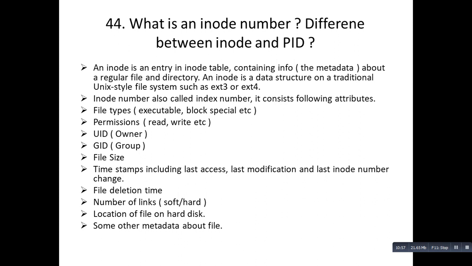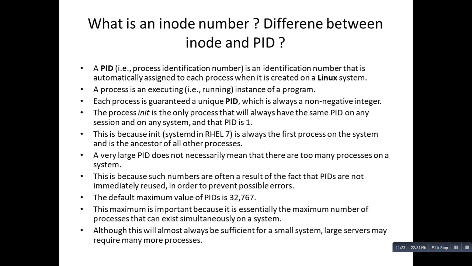File deletion time, when the file was deleted. Number of links, that is hard link or soft link or symlink. Location of the file on the hard disk, where the file is located. So these are some of the metadata that the inode table contains. Coming to PID: a PID is nothing but a process identification number that is automatically assigned to each process when it is created on a Linux system.